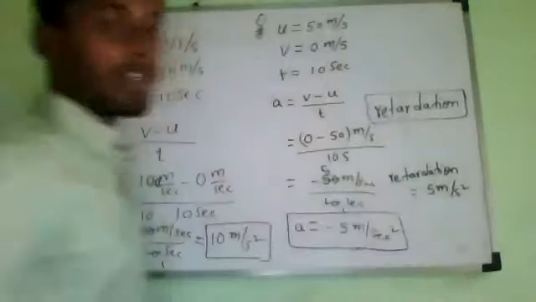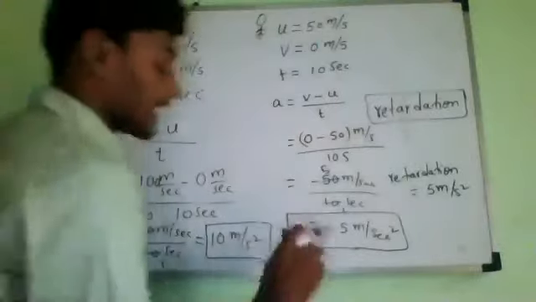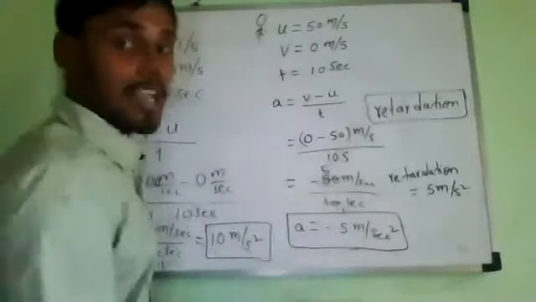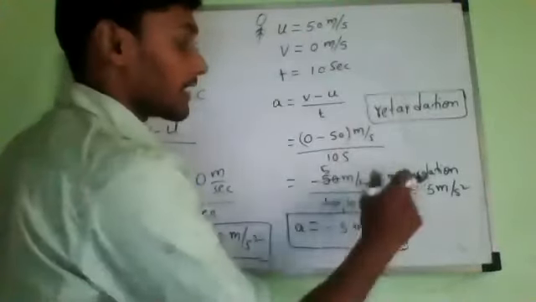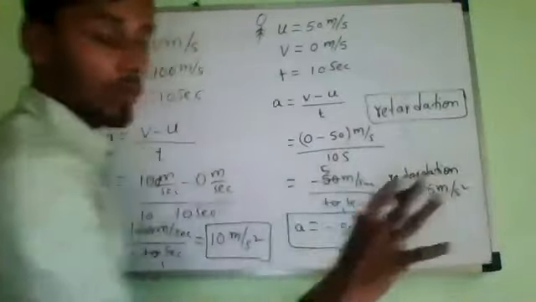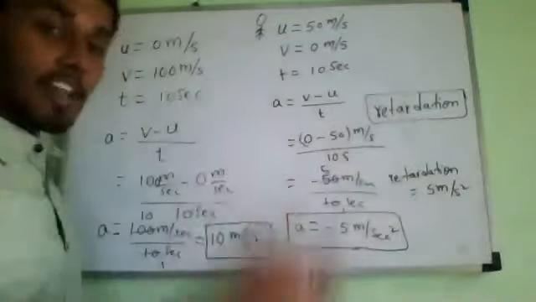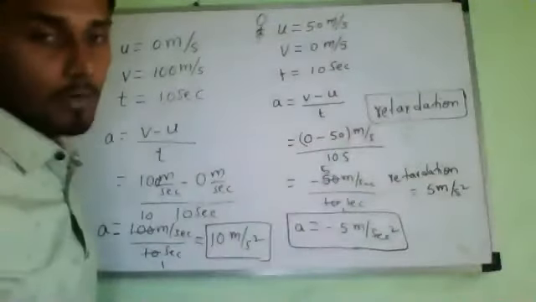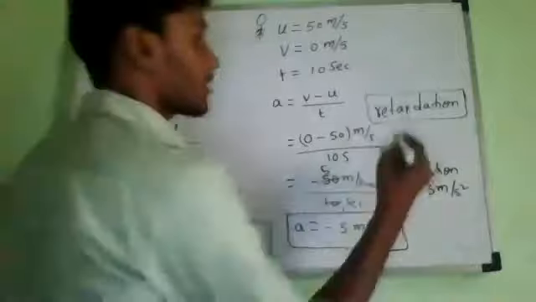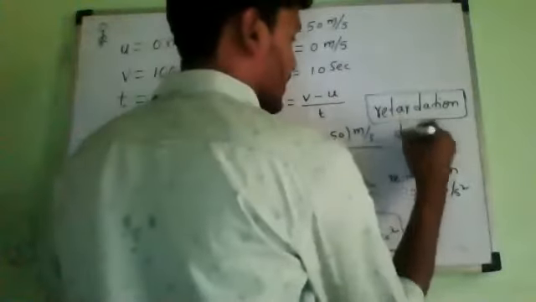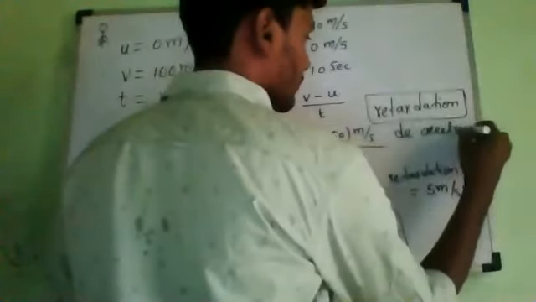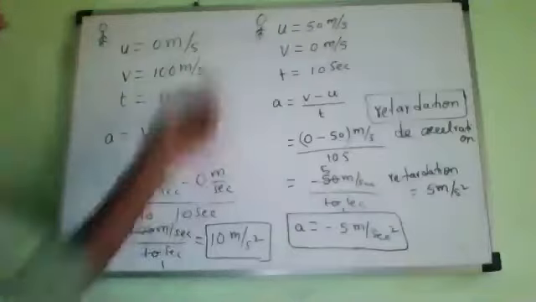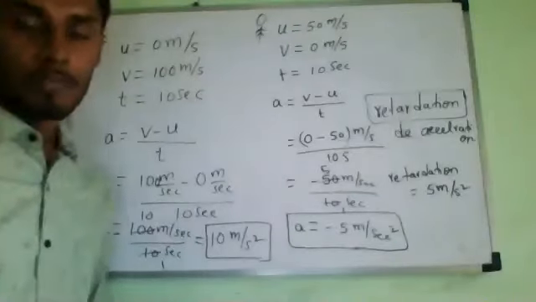Directly I can write 5 meter per second square. When I am writing only acceleration, decreasing acceleration, then I should mention the minus also. If I am writing retardation equals to, then no need to show minus because retardation itself is decreasing acceleration. Or also we can call it deacceleration. All of you note it down. This is all called decreasing acceleration only.